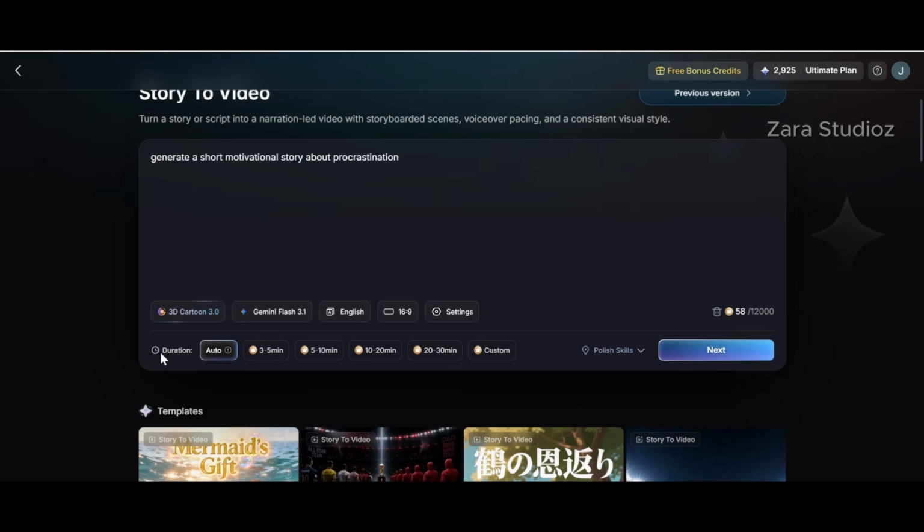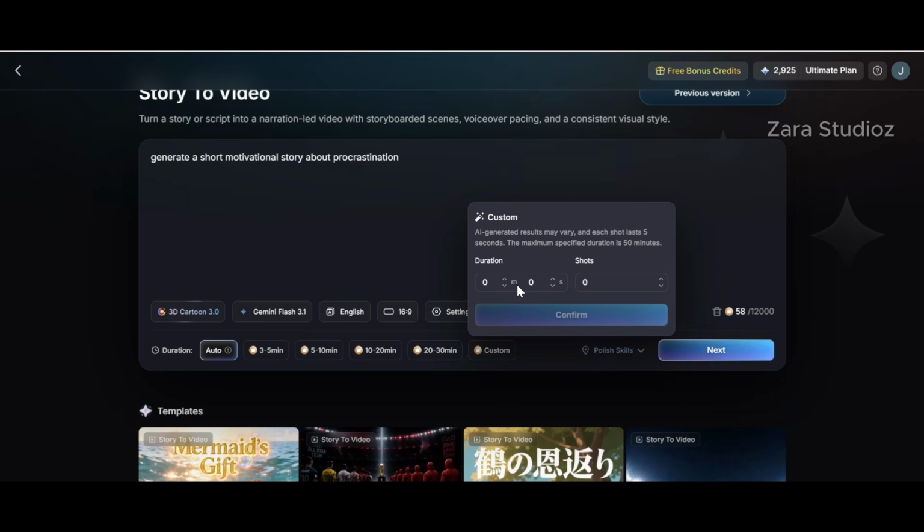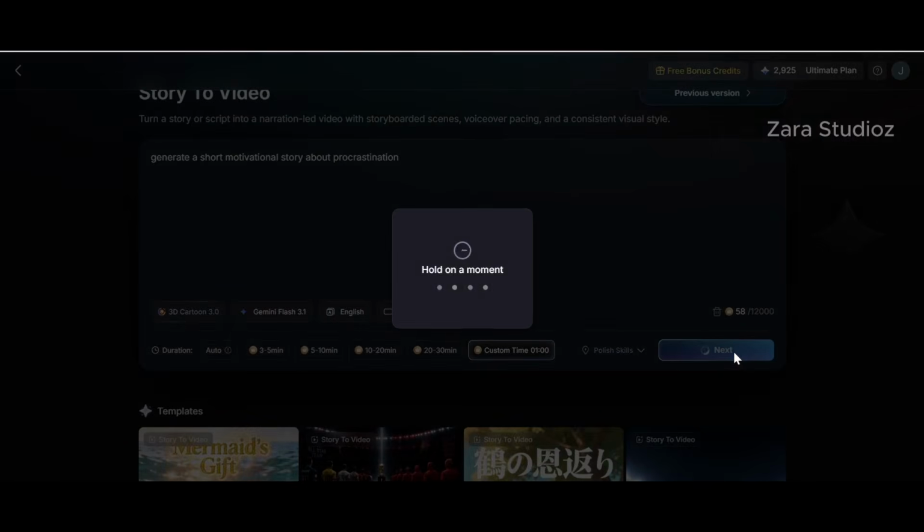As for the duration, you can leave it on auto. It will automatically detect the duration that is suitable for your story, and you can also select any of these. But I want custom. Under this custom, you can select as long as 1 hour long story, which is 60 minutes. I want 1 minute just to save our time. And as you can see, this 1 minute is going to take us about 12 different shots, which is 12 different scenes. I'm going to click on confirm, and I click on next right here.